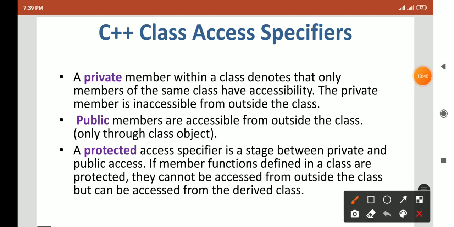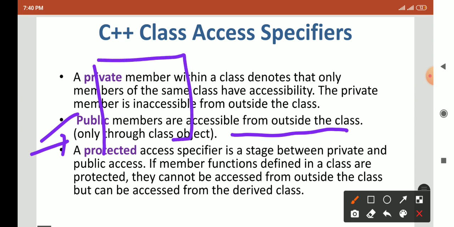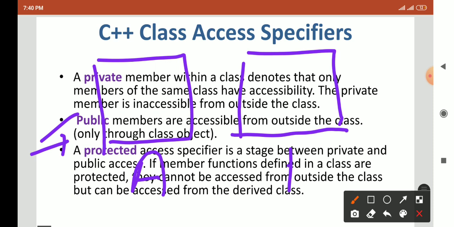Now consider the second access specifier, public. Public members are accessible from outside the class, but there is one condition: only through a class object. Again consider the same example, class A and class B. You have defined class A and class B, and here you mention a variable A and here variable B, but now we mention public.